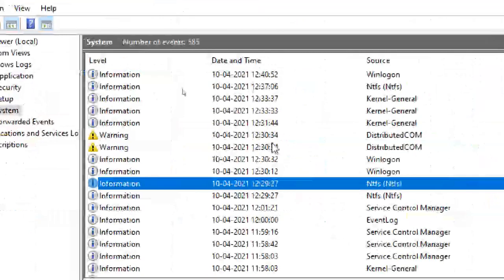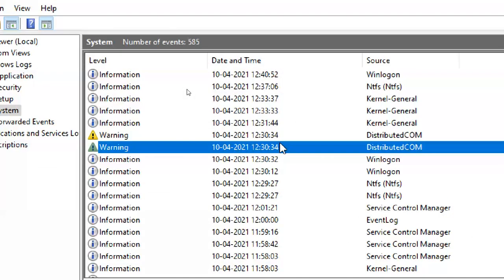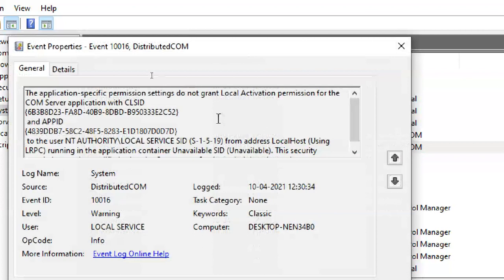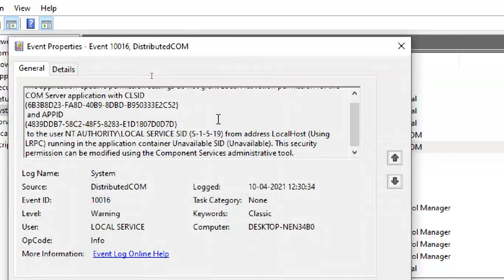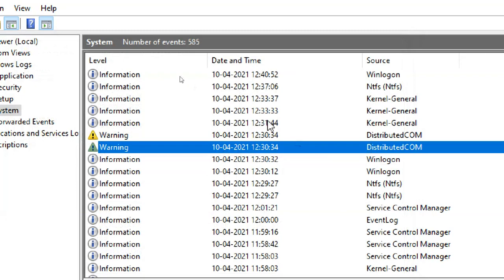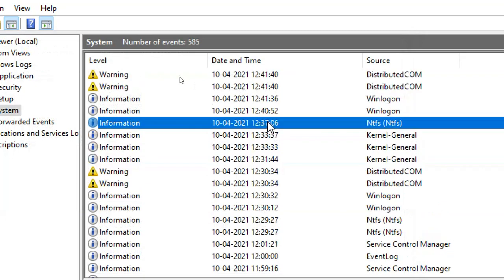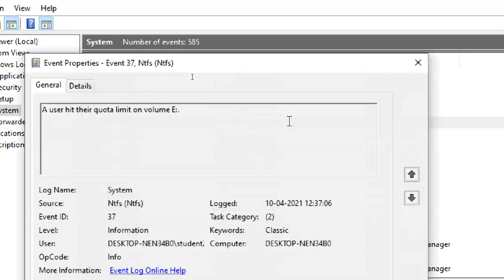So user logged in, right? Not this one. NTFS information. User hit their quota limit on the volume.